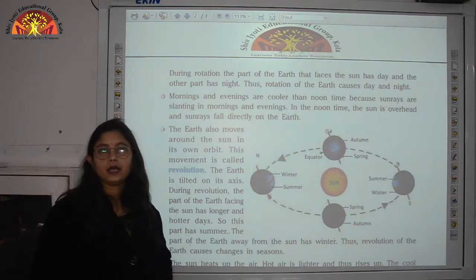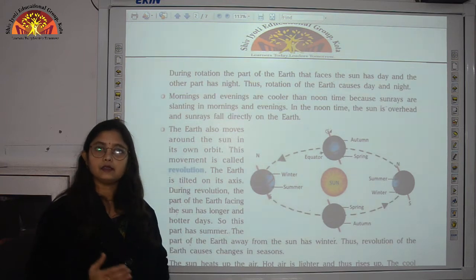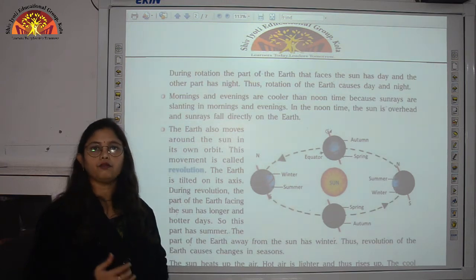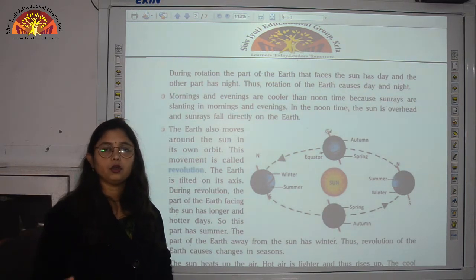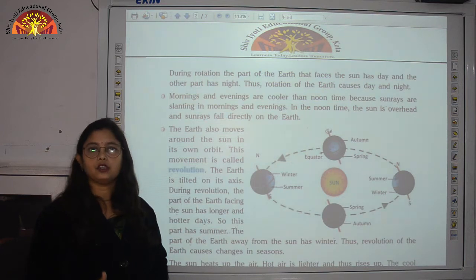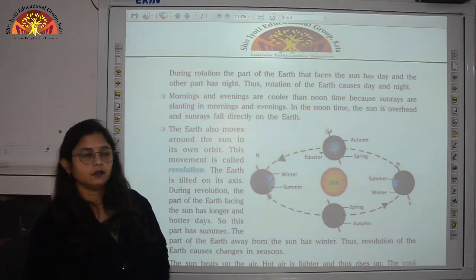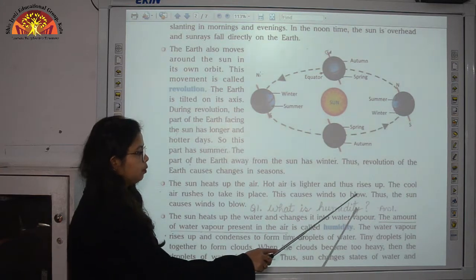There are two types of movements of earth. The first type is rotation, which causes day and night, and the second type is revolution, in which earth revolves around the sun in its own orbit, and this causes changes in seasons. Then the sun causes winds to blow.